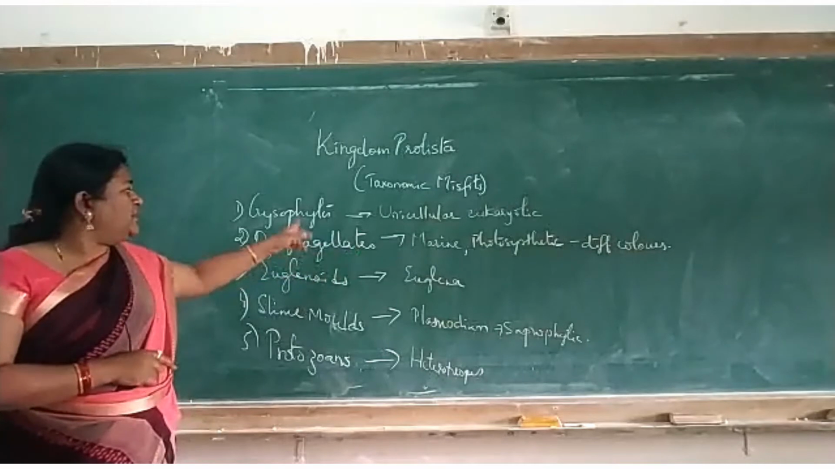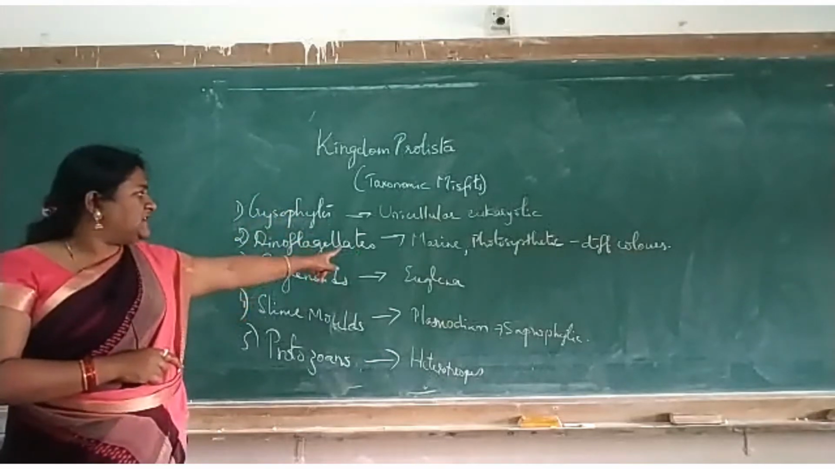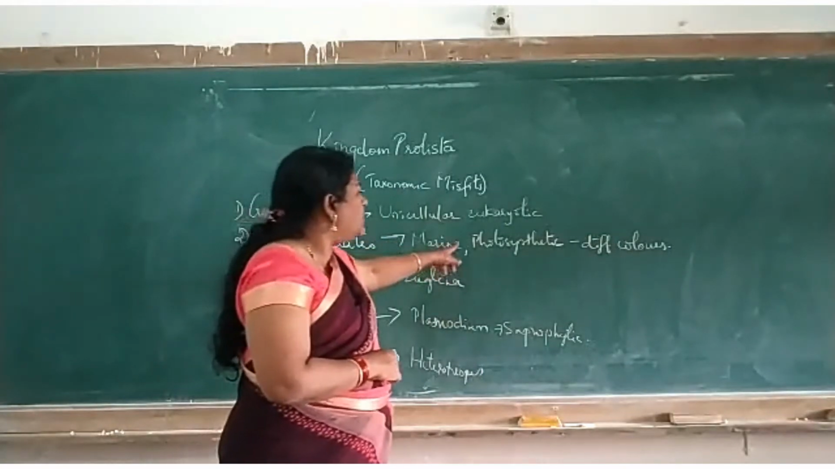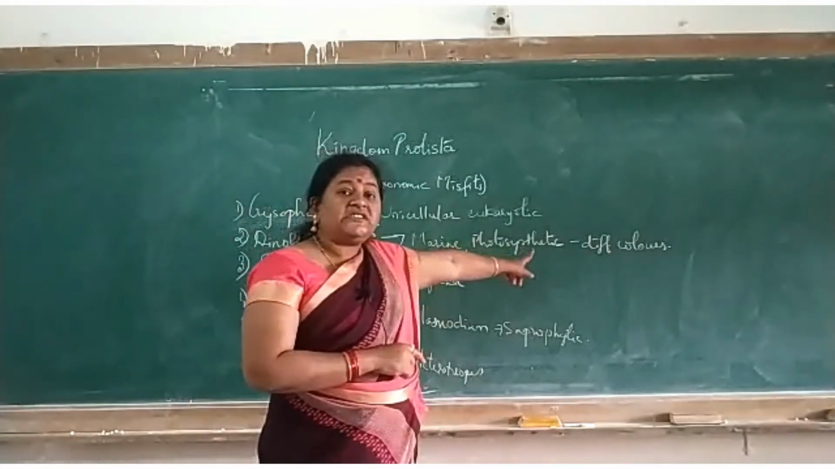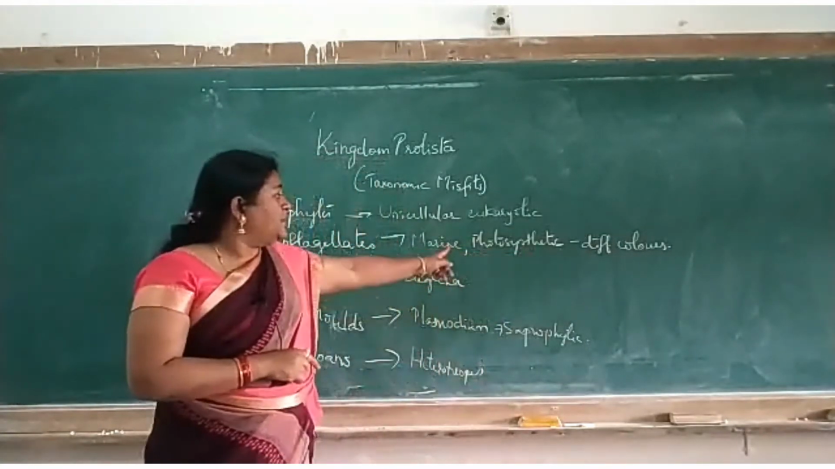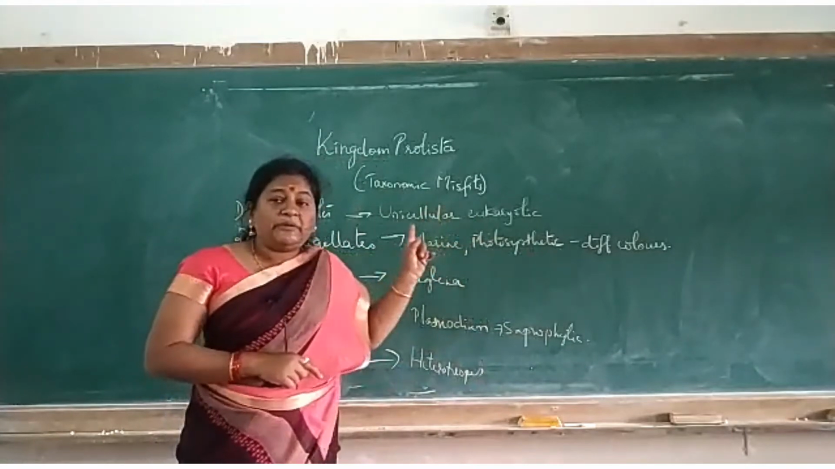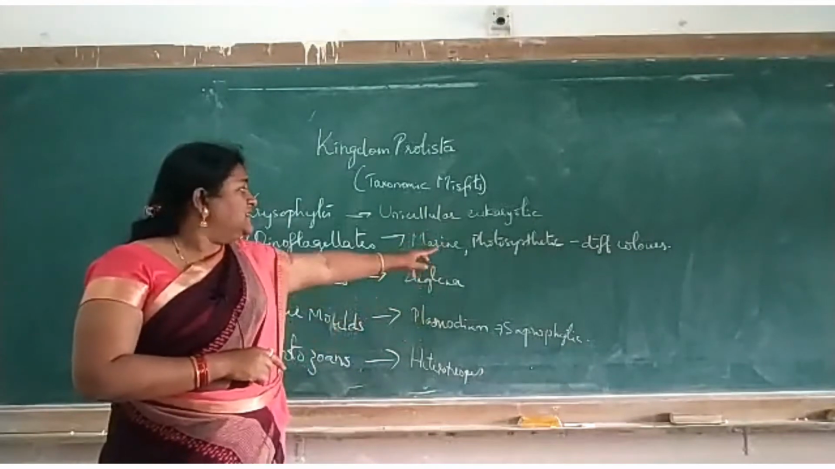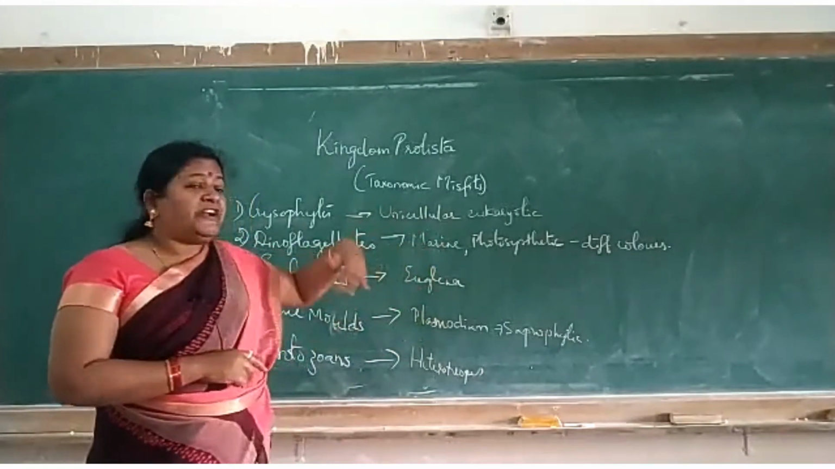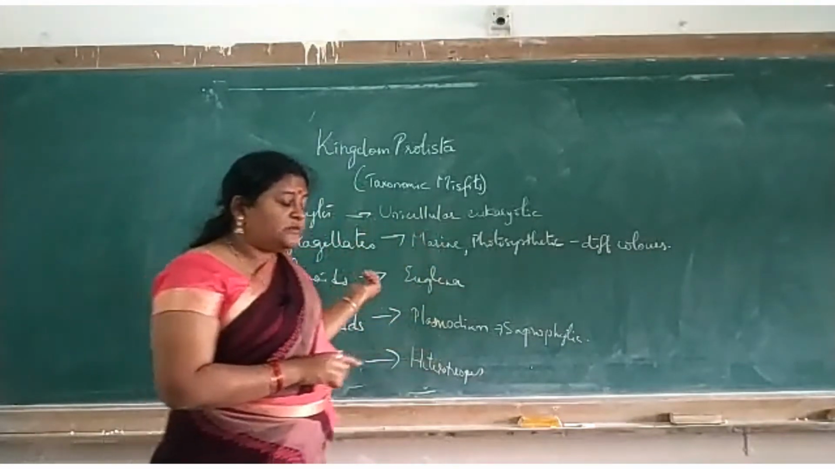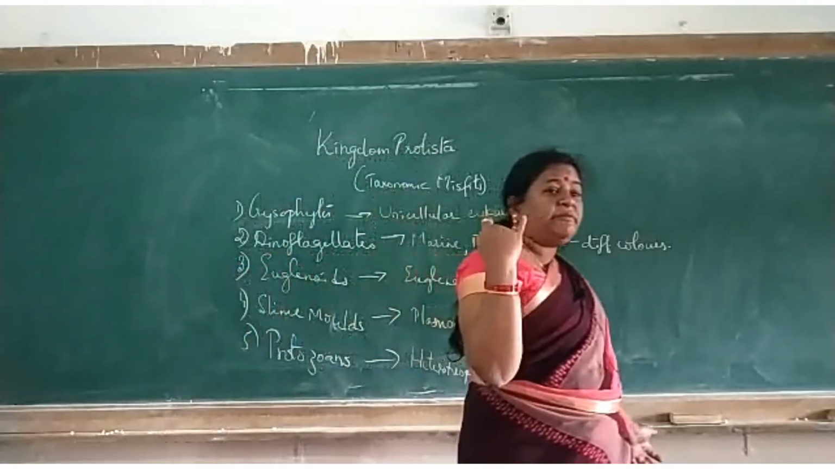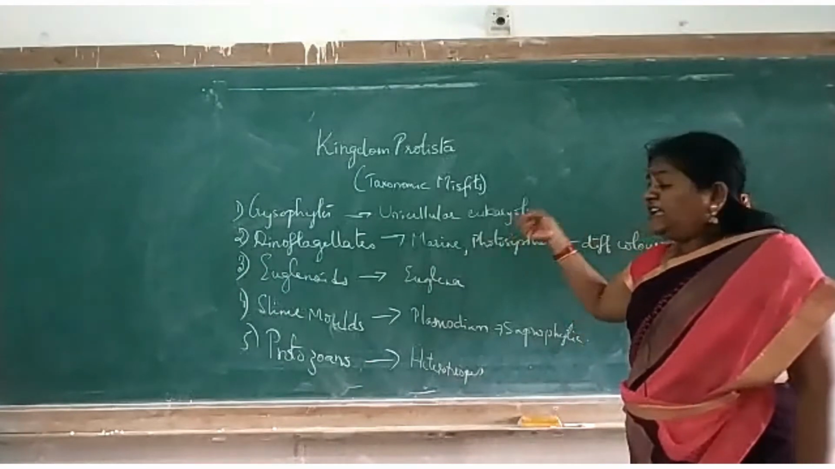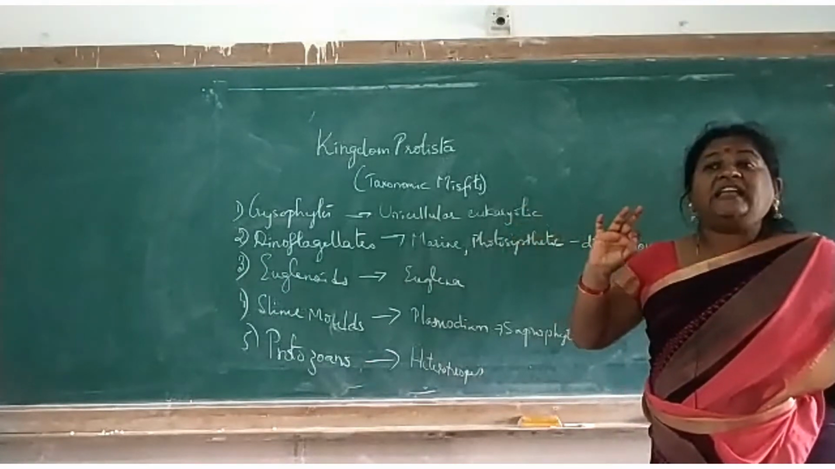See here, dino refers to two, flagellates refers to having flagella. So these are also found in marine and they are photosynthetic. See here, the word photosynthetic means they can prepare their own food. They are autotrophs. Okay, and see here, they are found in different colors. Different colors means they may be red, they may be blue, they may be yellow, they may be green or orange. How? Depending on the type of pigment in them.